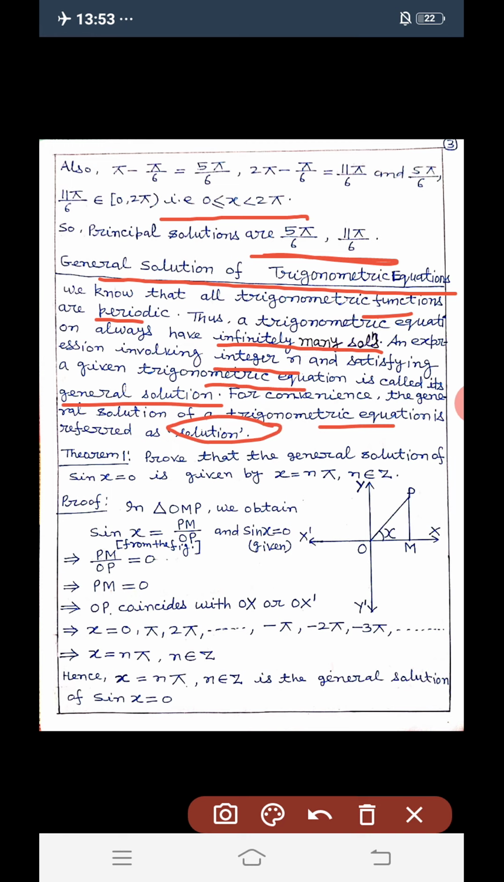There are some theorems. Now we will discuss these theorems. Theorem 1. Prove that the general solution of sin x is equal to 0 is given by x is equal to n pi, where n belongs to Z, meaning integer.